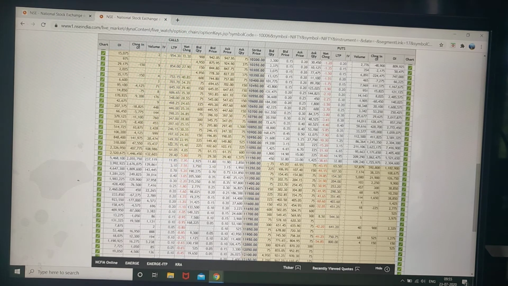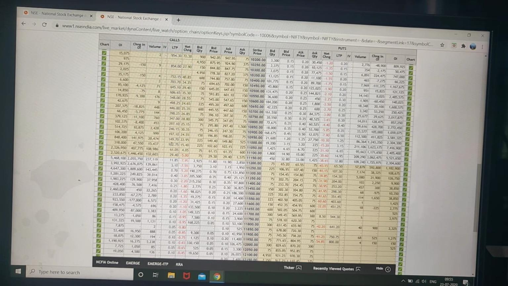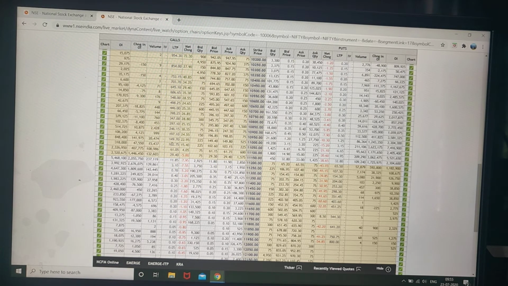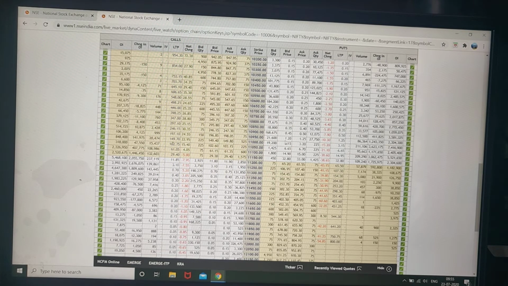Okay, you cannot trade in 1 quantity or 2 quantity. It will be a multiplier, a multiple of 75 quantity. This is a bid quantity, this is a bid price. Ask price, ask quantity means they are willing to buy or sell. This is the bid quantity. This is the ask price, which means what money people are asking.